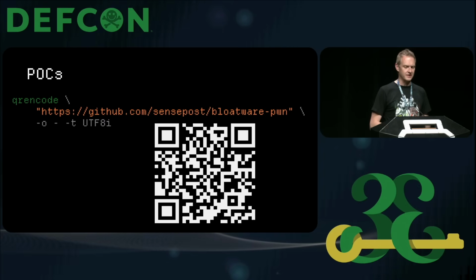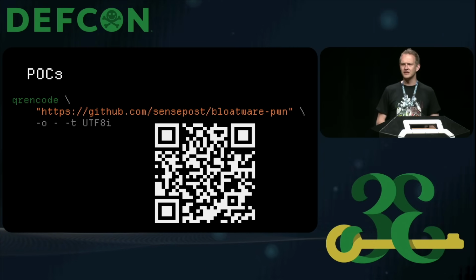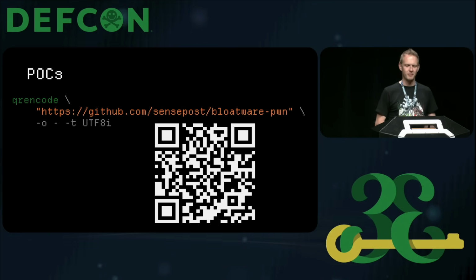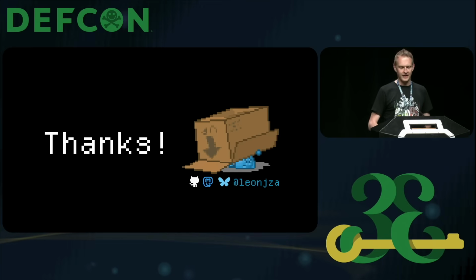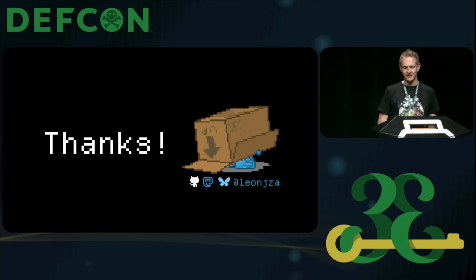For all of these vulnerabilities, there's a bunch of POCs that I've put on GitHub. If you want to play with them, I think there's some more attack surface in many of these tools. You can get it in this QR code, which should be public after this talk. That's what I wanted to show you for bloatware hunting, vulnerability hunting. Thank you.